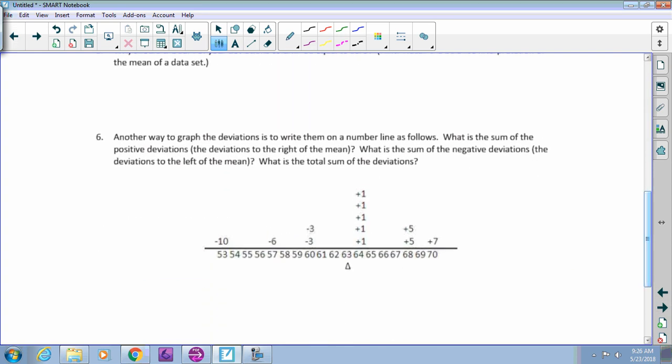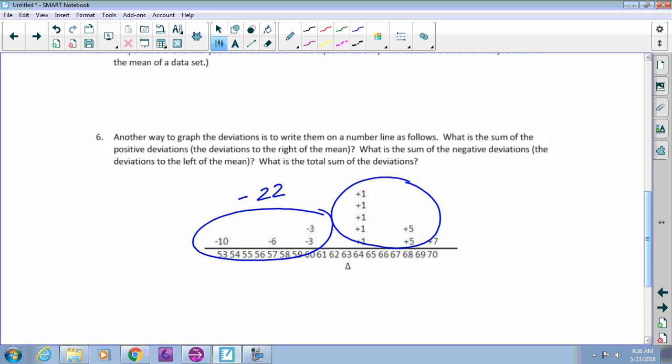Anyway, if you look at this page before, you have all these negative numbers on the left here. Do you guys see those? Then you have all these positive numbers on the right. So if you were to add up all your negative numbers, you're going to have a negative 22. If you add up all your positive numbers, oops, can't forget the 7, what would all of our positive numbers be, do you think?